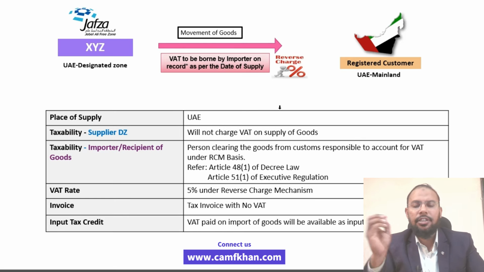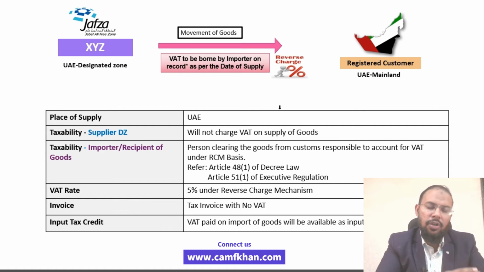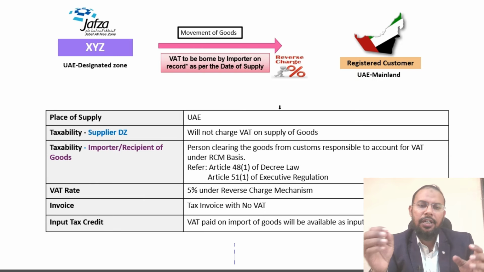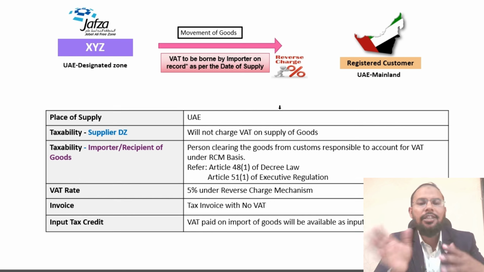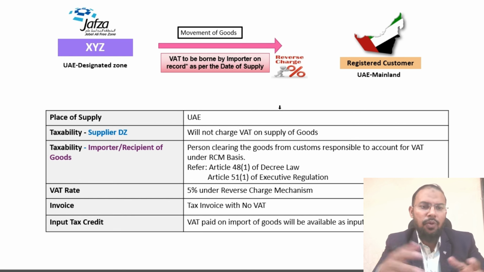We already discussed in the shorts what a designated zone is and what a free zone is. So definitely you can watch that to understand the difference between the designated zone and other free zones. Further, we will move on here.